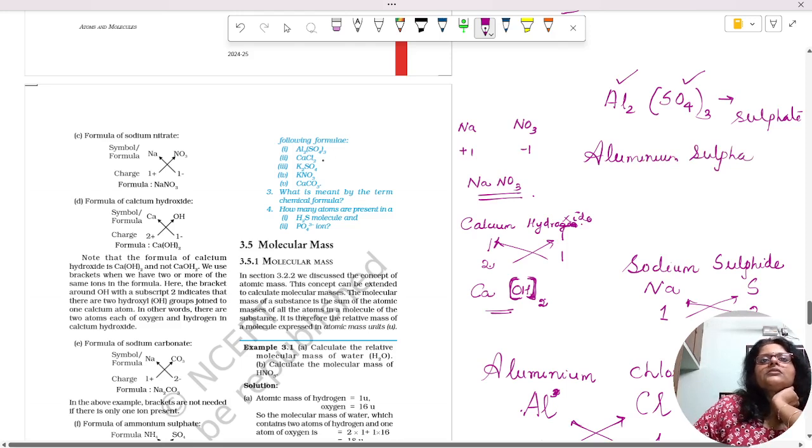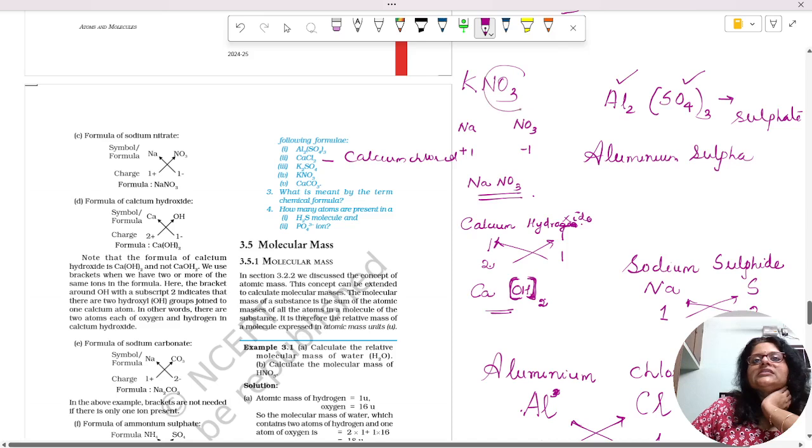What about CaCl2? Calcium chloride. K2SO4 is potassium and sulfate, so potassium sulfate. KNO3 is the nitrate ion with potassium, so potassium nitrate.